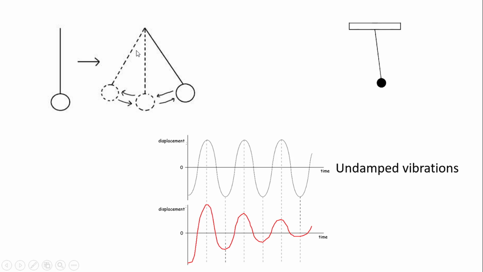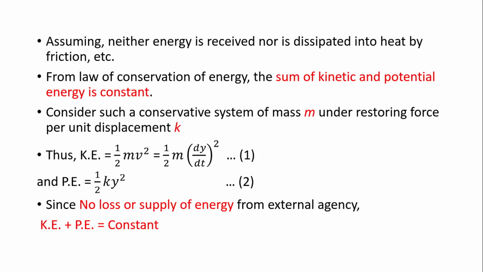Now assume that neither energy is received nor dissipated into heat by friction, etc. So we consider that the total of kinetic energy and potential energy is constant, according to the law of conservation of energy. If we consider such a conservative system, where the mass m is under a restoring force per unit displacement k, then we can express the kinetic energy as half m v square, where v is velocity.